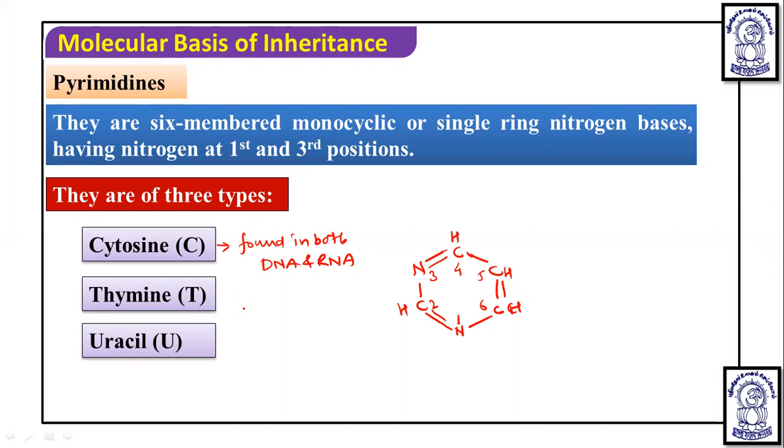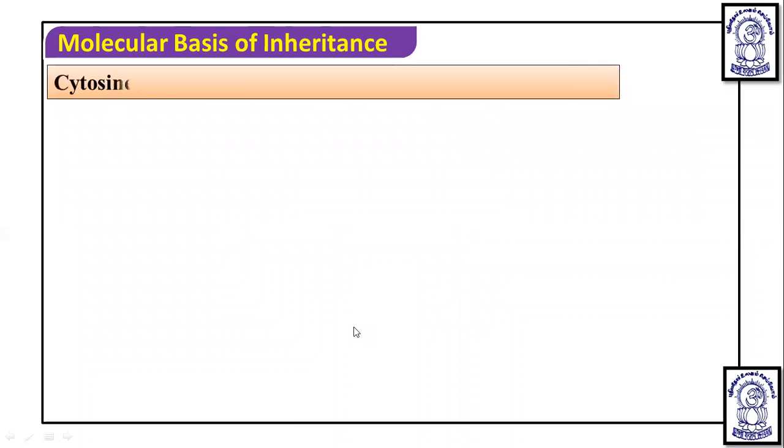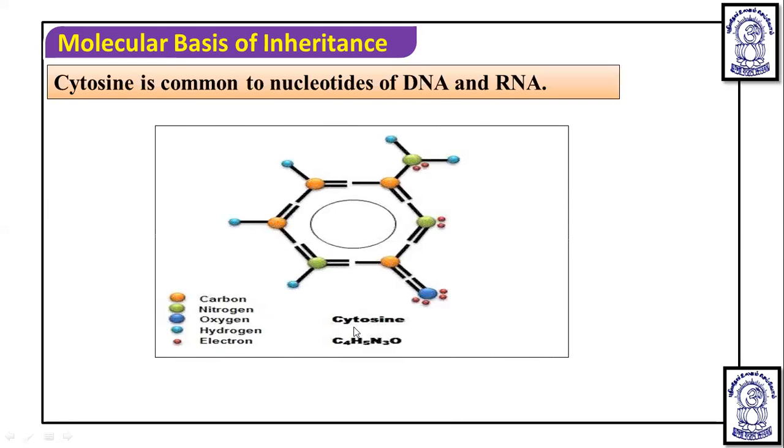If we talk about thymine, then this thymine is particularly, we can say it is found in DNA, whereas uracil is found in RNA. Now this pyrimidines, if we talk, in this, cytosine is common to both nucleotide of DNA and RNA, and the structure of cytosine is like this.